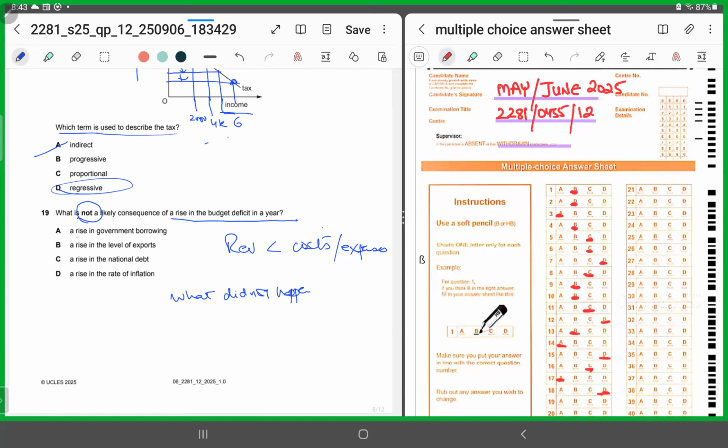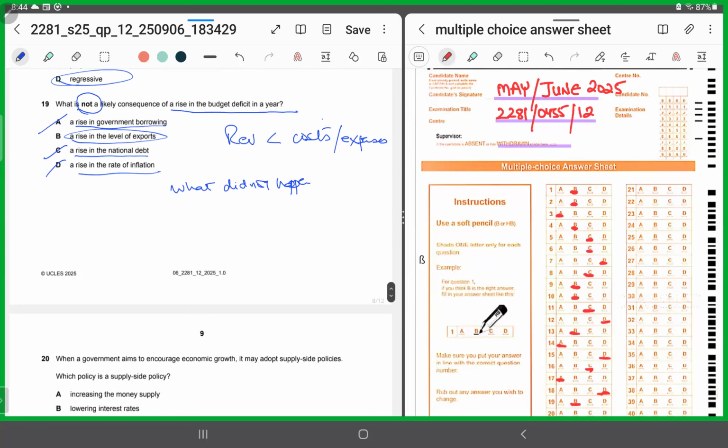A rise in government borrowing, a rise in the national debt, a rise in the rate of inflation. This all could have happened because it's a budget deficit. The expenses were more than the revenues. The earnings it would have earned by way of taxes were less than the spending it made, right? So the government spent more than it earned. So yes, a rise in the level of exports. So for 19, we'll shade in B.